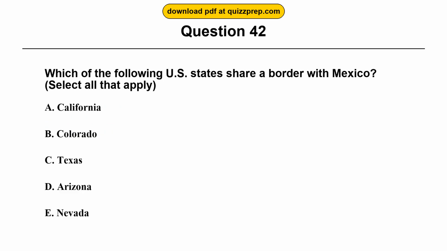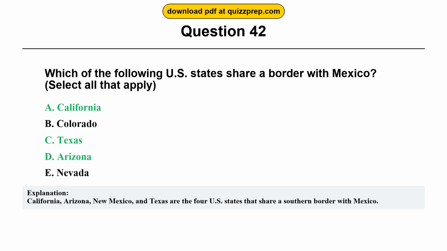Question 42. Which of the following U.S. states share a border with Mexico? Option A. California. Option B. Colorado. Option C. Texas. Option D. Arizona. Option E. Nevada. The correct answers are options A and C and D. California, Texas, Arizona. California, Arizona, New Mexico, and Texas are the 4 U.S. states that share a southern border with Mexico.